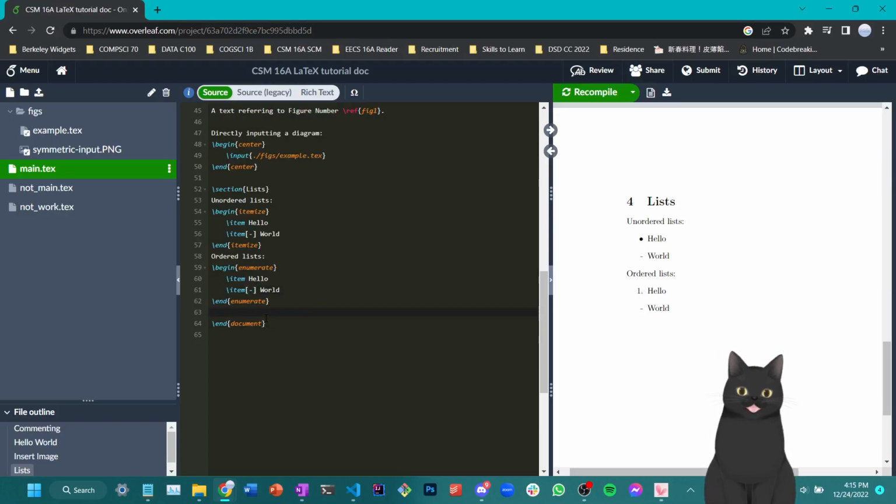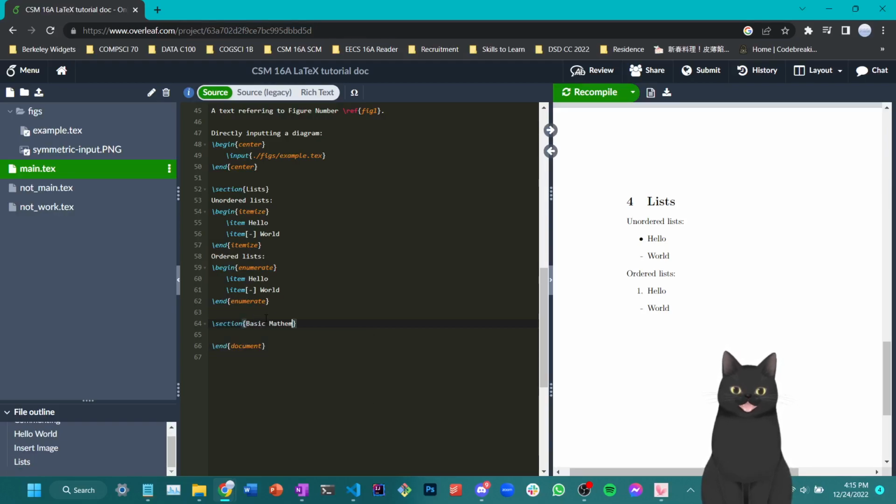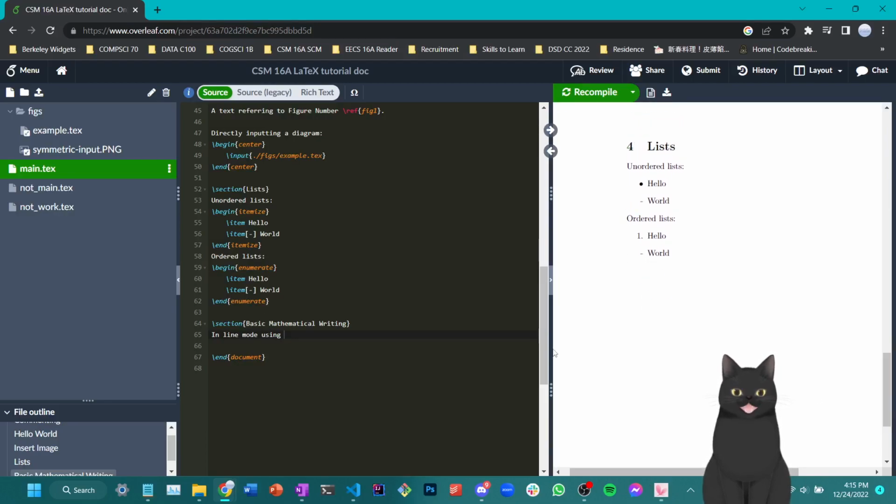Let's talk about the most important part of LaTeX now, which is basic mathematical writing, which is about how you write math in LaTeX, and you will then see the gracefulness of writing mathematics in LaTeX. So there are two ways to write math in LaTeX. The first way is you can use inline mode, such that the mathematical equations you use will be in line with your text. For example, I'm going to write out a linear equation here.